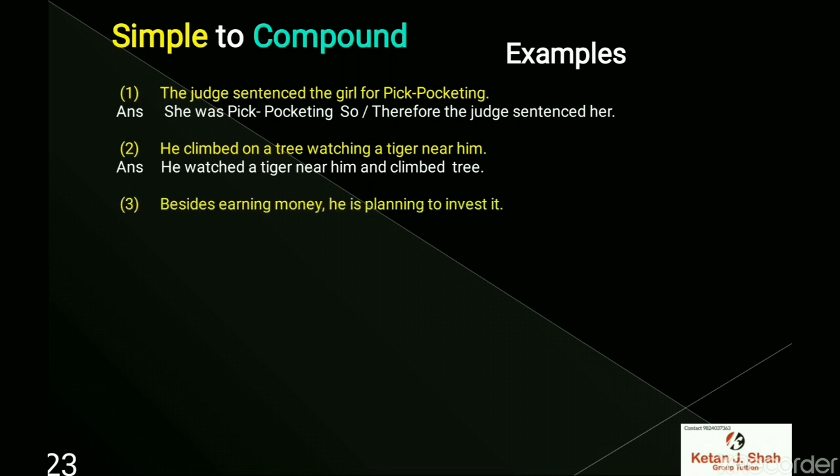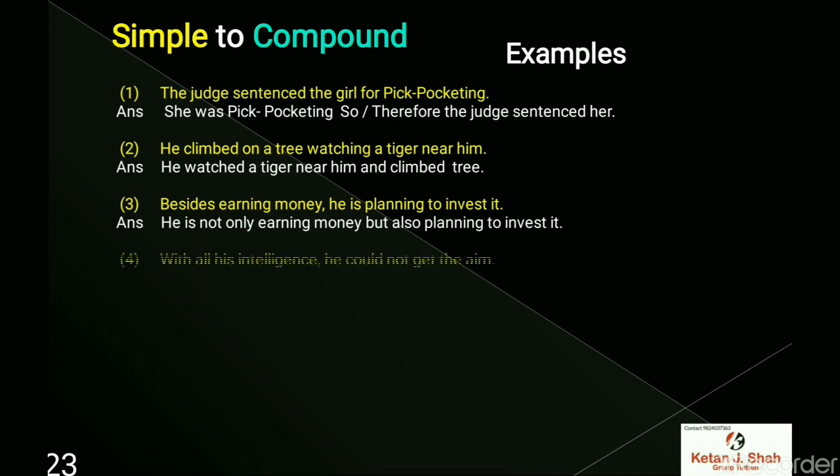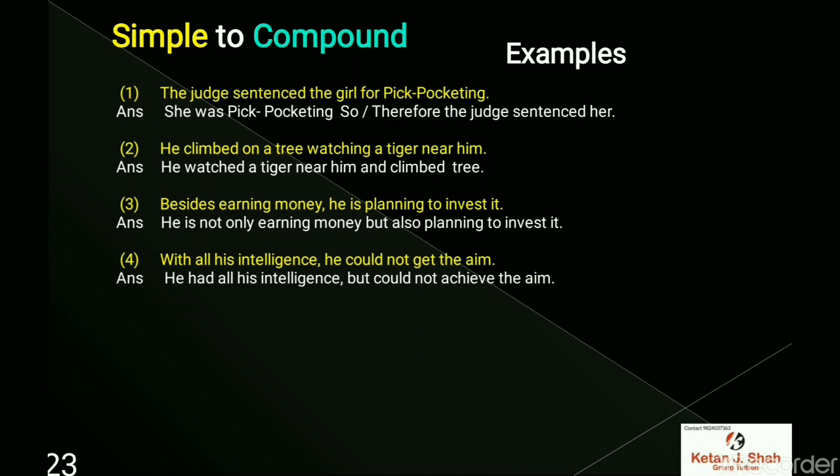Besides earning money, he is planning to invest it. He is not only earning money but also planning to invest it. He is wanting to do both the tasks, and so not only but also is used here. With all his intelligence, he could not get the aim. He had all his intelligence, but he could not achieve the aim.